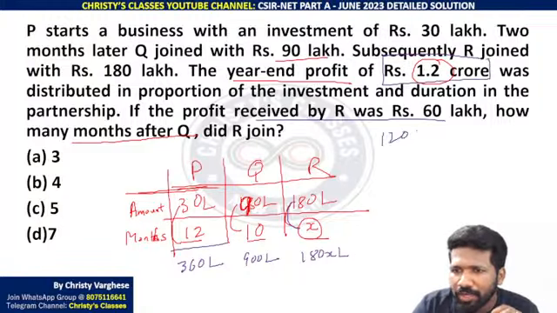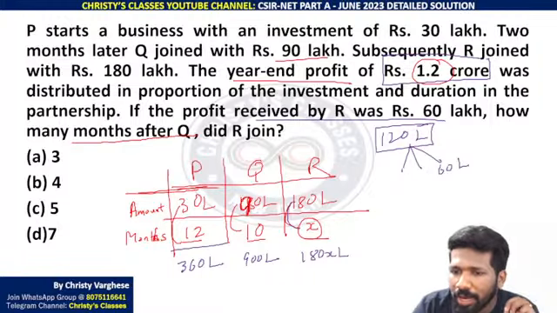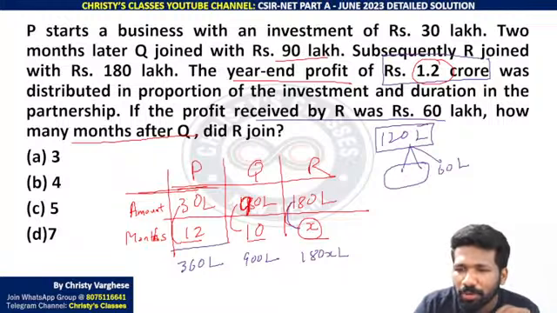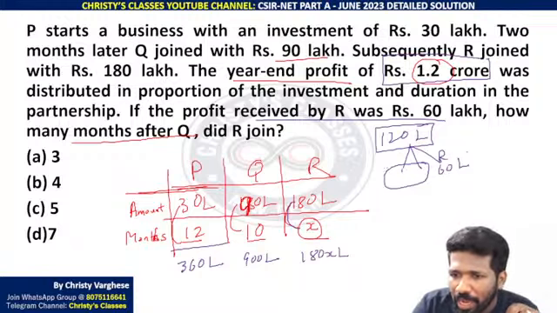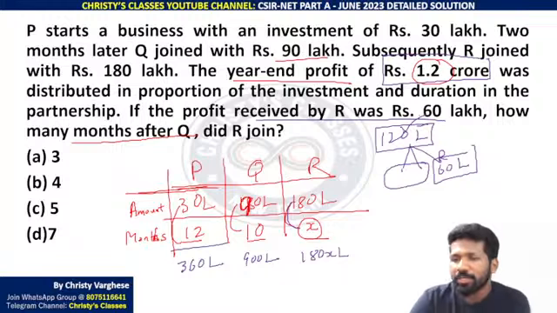Now if the profit received by R was 60 lakh, the total 1.2 crore means 120 lakh. Out of that, R got 60 lakh, so the remaining 60 lakh was distributed between P and Q. Are you all understanding? The question is not asking how much money P and Q got, but can you see that R is getting half of the total return?